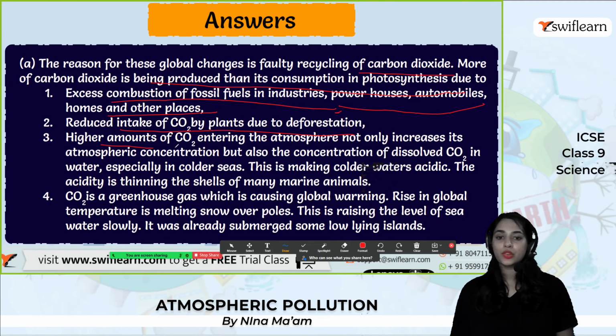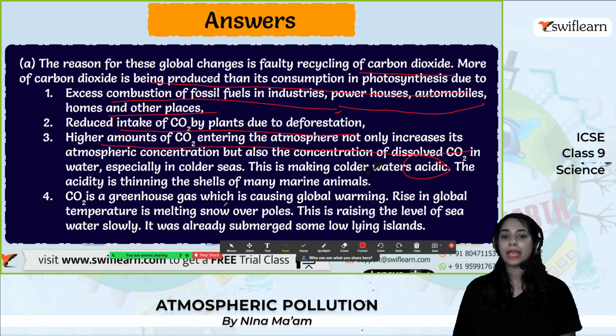Higher amounts of CO2 entering the atmosphere not only increase its atmospheric concentration but also the concentration of dissolved CO2 in the water, especially in colder seas. And this is making colder water acidic. So that is the main point. The acidity is thinning the shells of many marine animals. So CO2 is a greenhouse gas which is causing global warming.